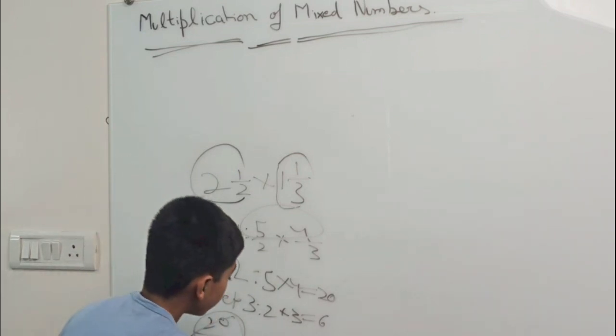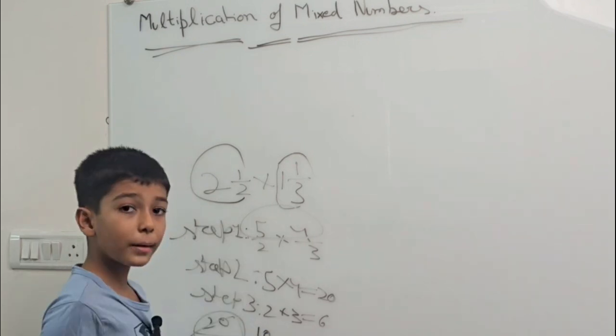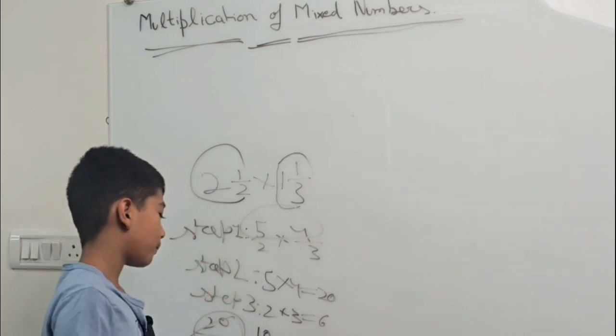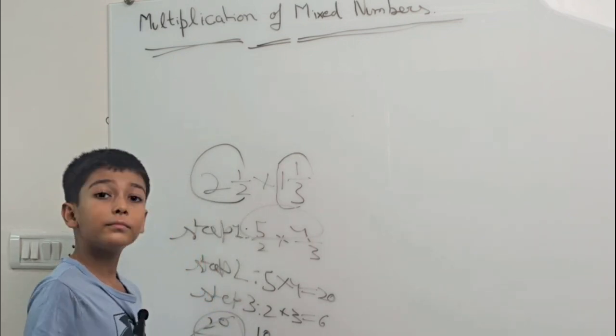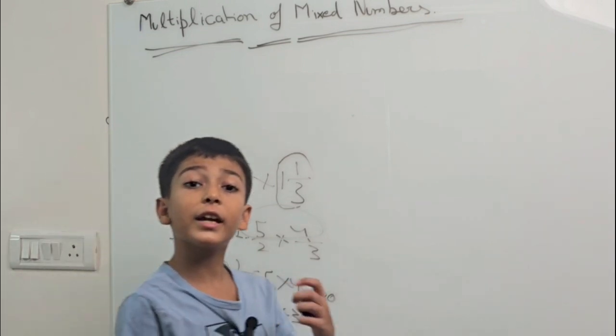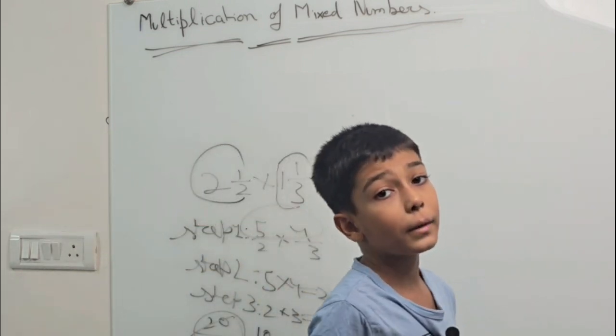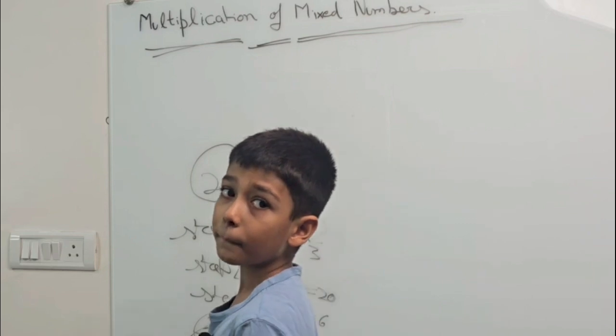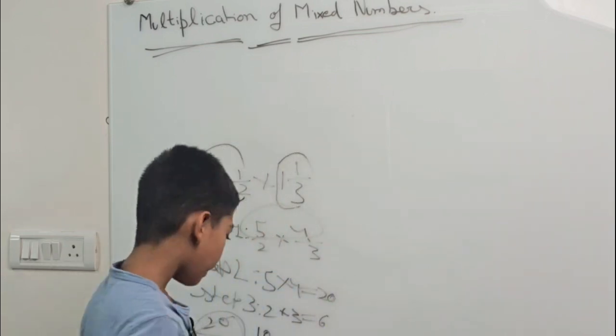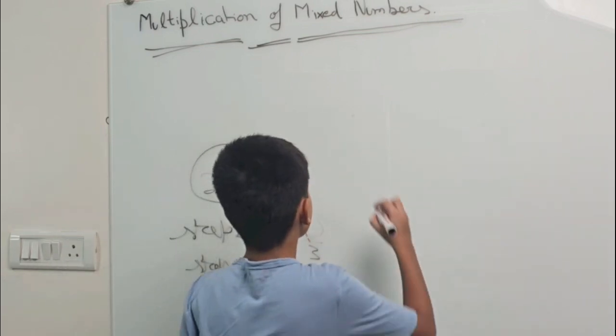20 divided by 2, which is 10. 6 divided by 2, which is 3. Now, to complete the answer, we have to make it a mixed number again. So let's divide.